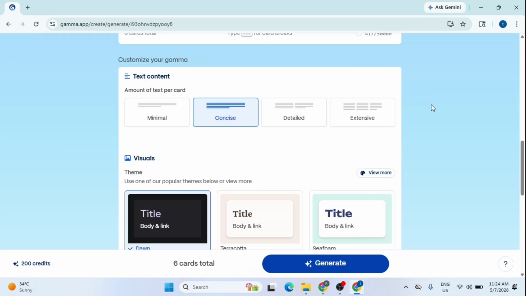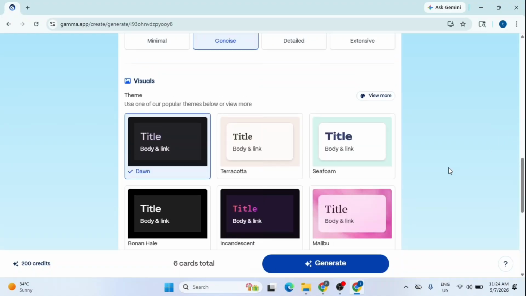Next, I'll customize the formatting. I'll set the text content to concise, so the slides stay clean and easy to read. Then, I'll browse the visuals and pick a theme. I think the Bone and Hail theme looks perfect for this project.